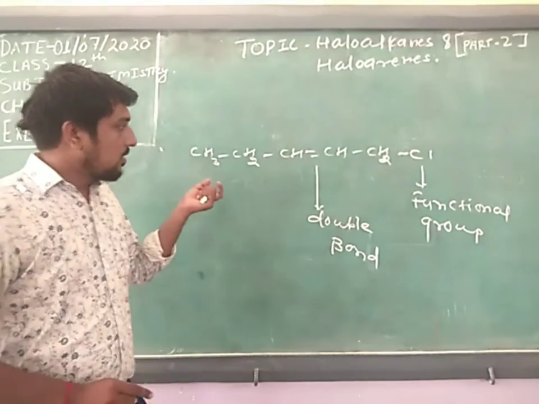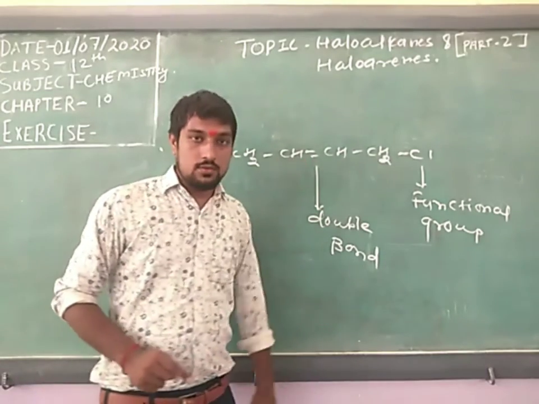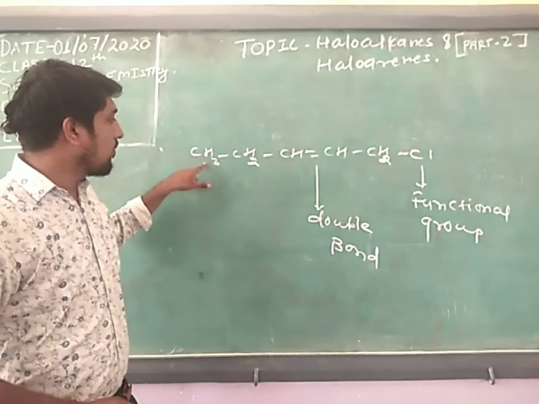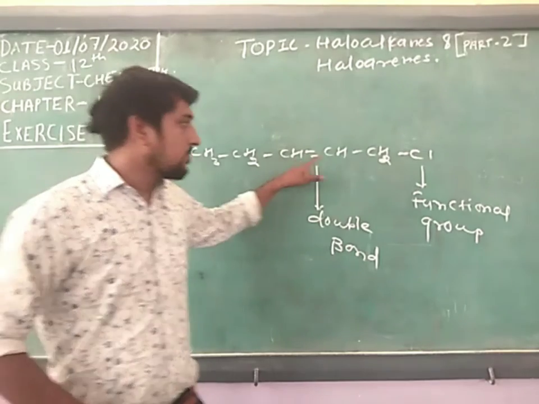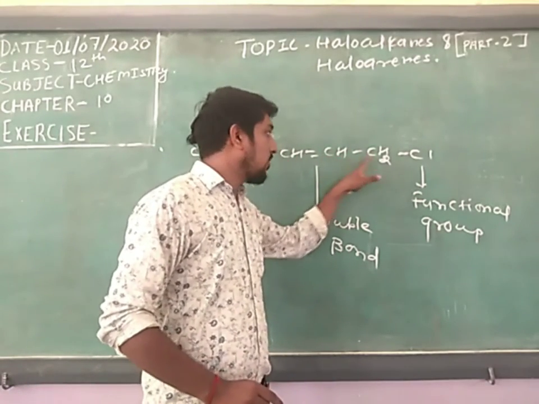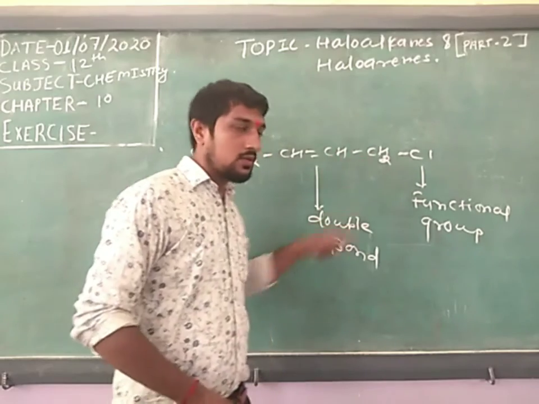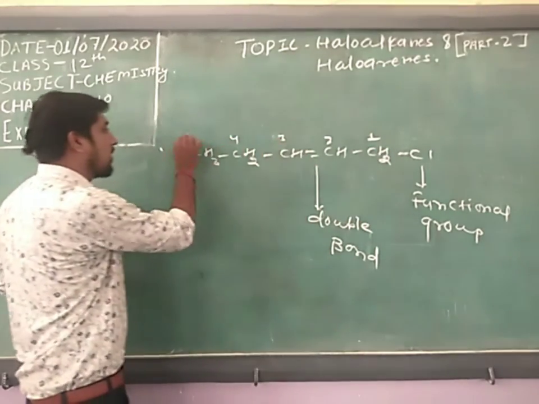So you count from the side where the double bond is. From there 1, 2, 3, the double bond would be in the third carbon, and from here 1, 2, so the double bond is nearer from here. So you count 1, 2, 3, 4, and 5.